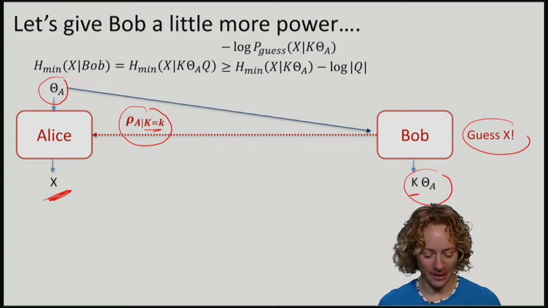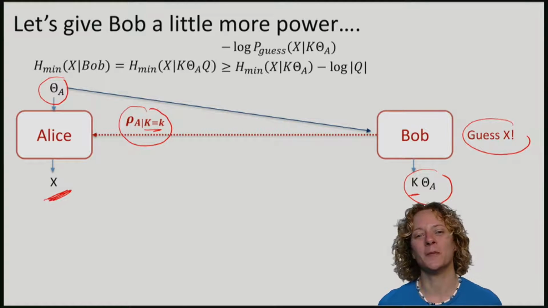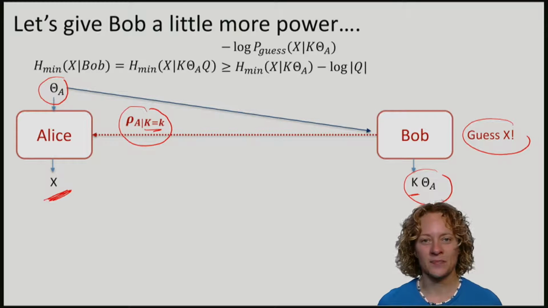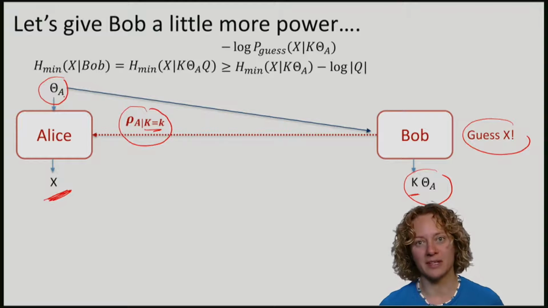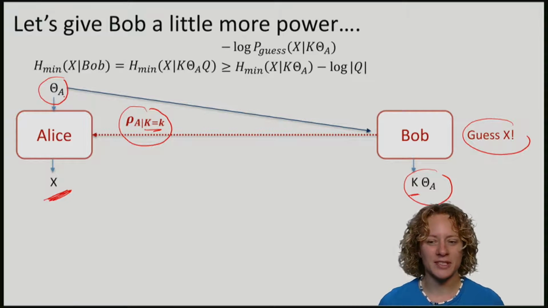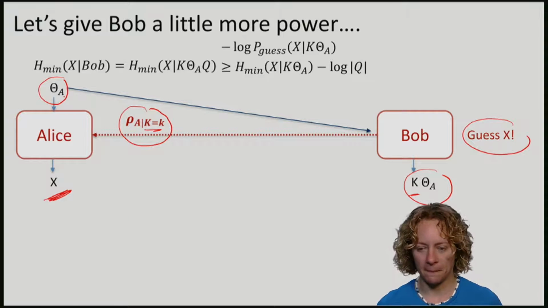In the uncertainty game, we have analyzed exactly what is the adversary's probability of guessing X if Alice measured in the standard or in the Hadamard basis. So let me just remind you what this guessing probability was given by.